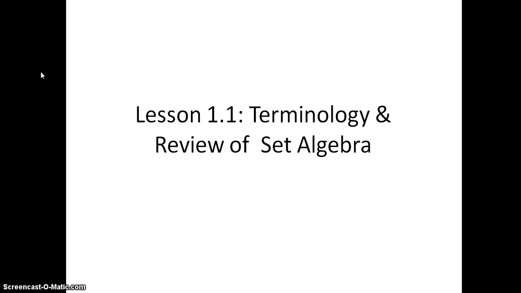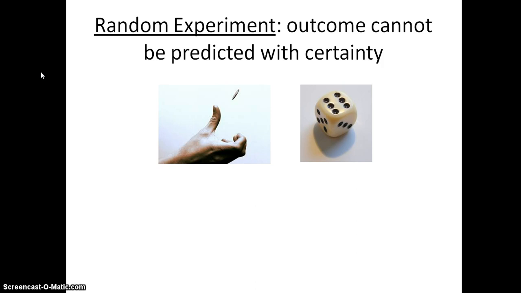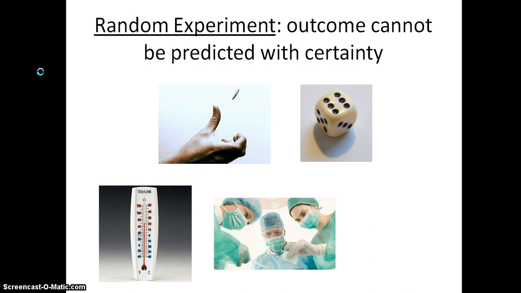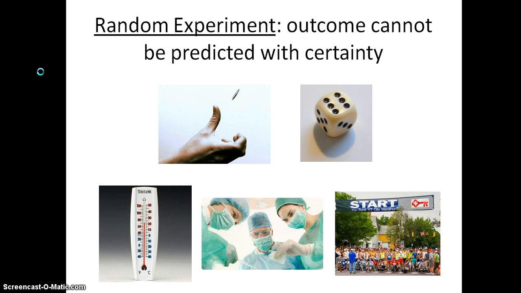set algebra. Now when we talk about probability, we are going to be considering experiments and phenomena in which the outcome cannot be predicted with certainty. We call these random experiments. There are some obvious examples of random experiments like flipping a coin or rolling a six-sided die. But tomorrow's high temperature in Burlington can also be considered a random experiment. So can the number of surgeries performed at Fletcher Allen Hospital in a week, and the time it's going to take me to finish the Vermont City Marathon this weekend.